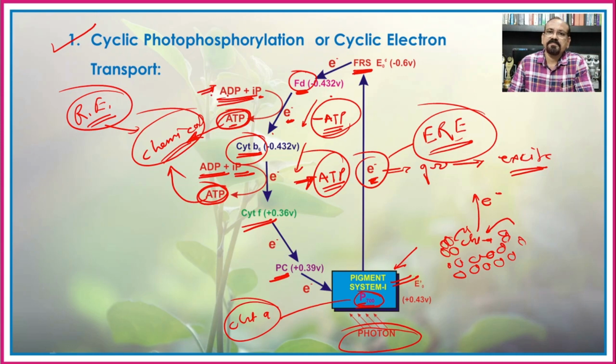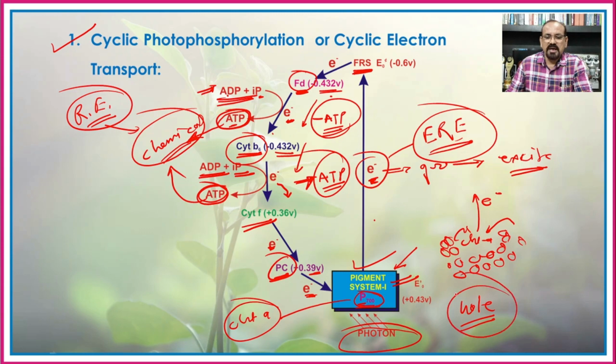the places. So when this electron is again transported, it will reach the plastocyanin, and this depends upon its redox potential, so that finally it reaches again the pigment system or photosystem 1, that is the chlorophyll A P of 700. Hence after releasing the electron from photosystem 1, there was a creation of a hole.